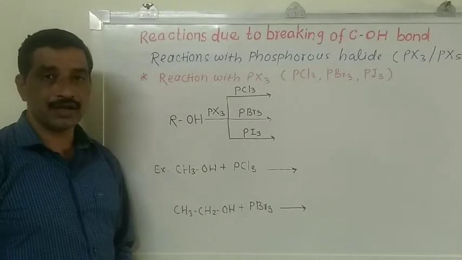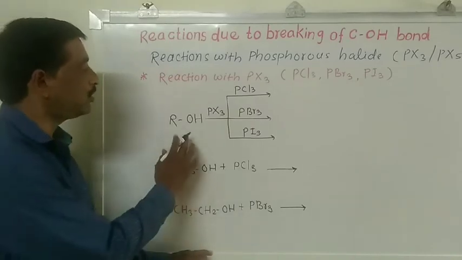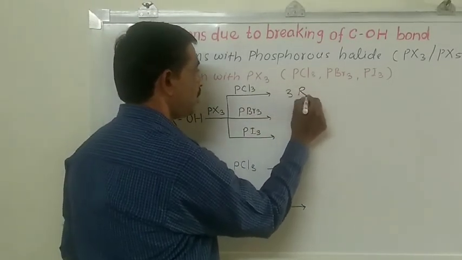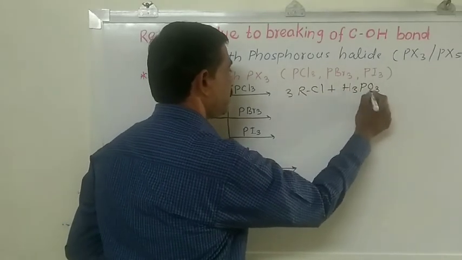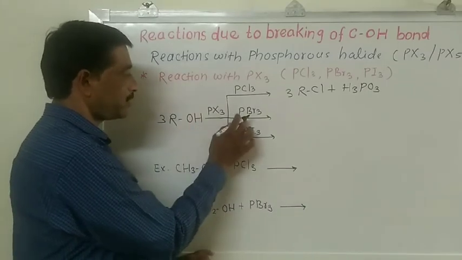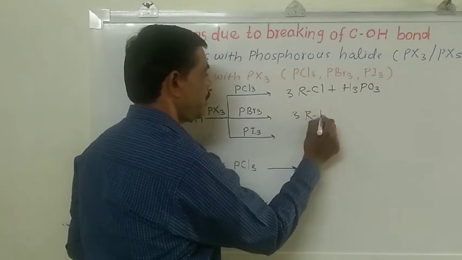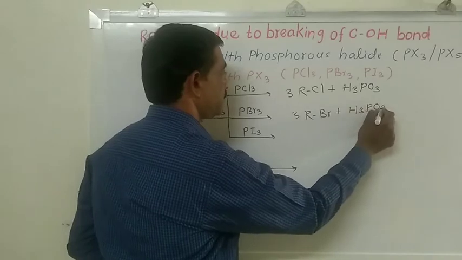So how does the chemical reaction go? First we consider the general reaction of alcohol with phosphorus trichloride. Here we get 3 molecules of alkyl chloride plus H3PO3. Alcohols on reaction with phosphorus tribromide also give 3 molecules of alkyl bromide with H3PO3.